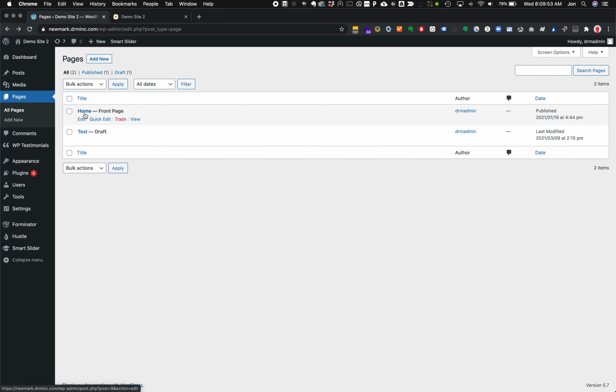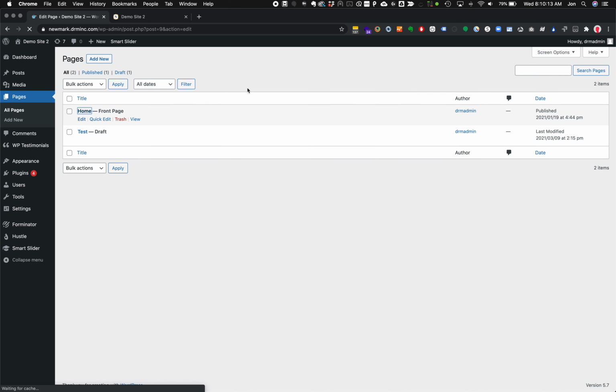So here we've got our home page. It's indicated by front page. If you have multiple pages here, there will only ever be one page that is marked as front page, and that will be the main page that you go to when you visit your URL, which in this case is newmark.drminc.com. So if I click on the word home, I'm going to be taken to the edit screen for the home page.